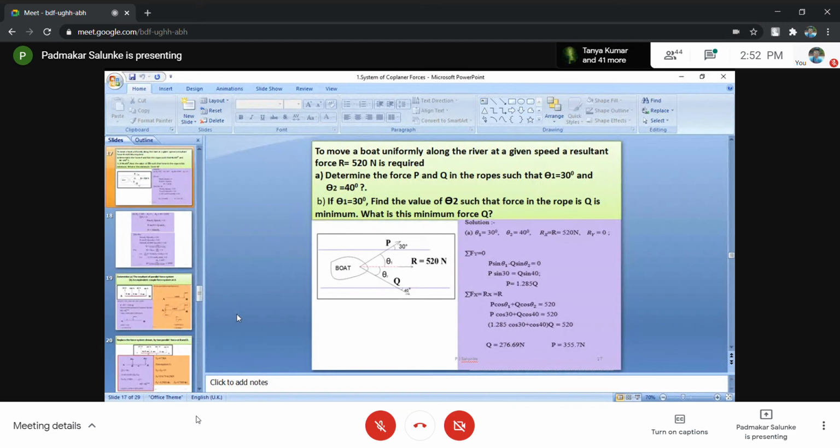It is not given in the problem. Exactly a similar type of problem you have already discussed, so based on that line, you have to solve this problem. The resultant force is already along its axis, hence its y component is 0, so Ry equals 0, and you have to take that benefit. Now, only 2 forces you are applying: one is force P, the second is force Q. R is not a force, R is the resultant of P and Q.